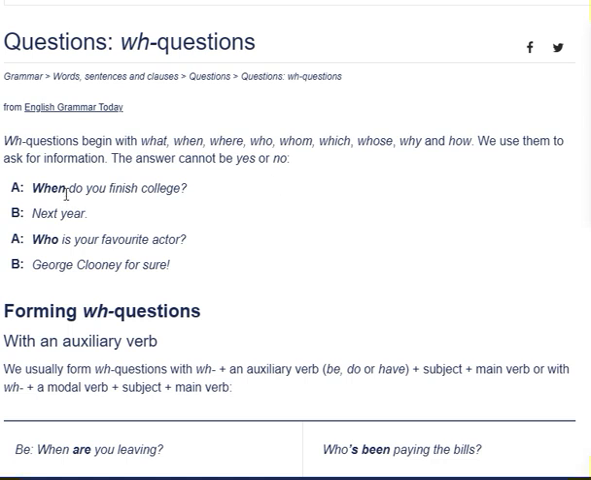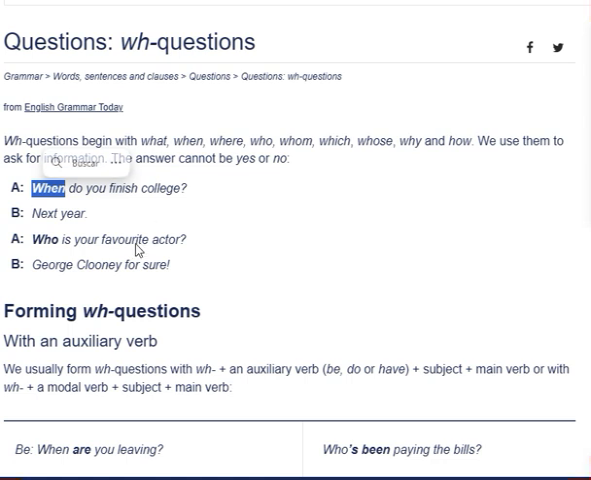So we have this example here, which says, "When do you finish college?" And the other person replies, "Next year." So once again, this is a question that is asking us a specific time, and the person is replying with a specific time. Because if we didn't have this "when" here, if we had only "do you finish college," something like that, that would be a yes no question.